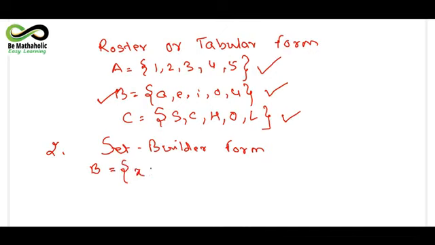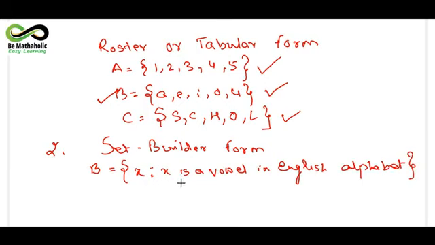Let x be such that, I am putting this colon; either you put the colon or you put a small straight line, it's one and the same thing. So x is such that x is a letter, x is a vowel, I beg your pardon, x is a vowel in the English alphabet. We will write it this way. When you are writing something in this form, such a form is known as the set builder form.